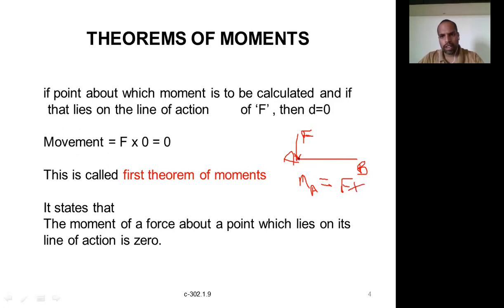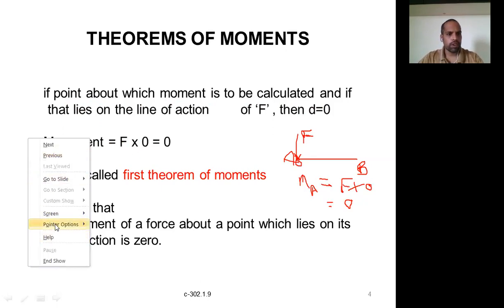We need the moment about this point only, and the force is also passing through this point, meaning this point lies on the line of action of the force. If that point lies on the line of action of the force, the perpendicular distance becomes 0. So in that case, the moment becomes F into 0, that is nothing but 0. That is, if a point about which the moment is to be calculated lies on the line of action of the force, then the distance is equal to 0, and the moment is F into 0.